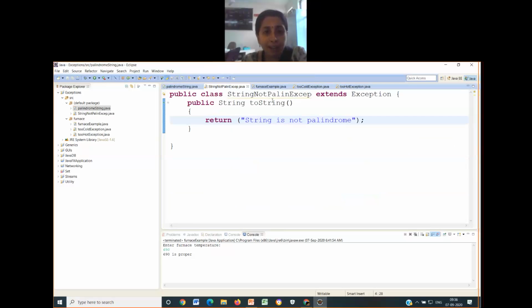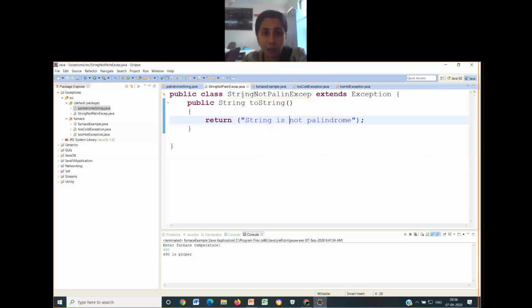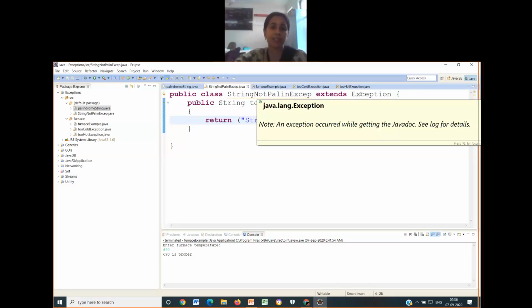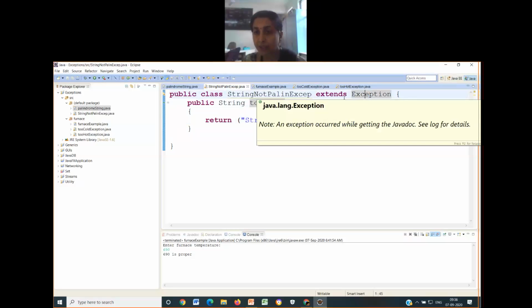In this, I have created a class with that particular name and told it extends Exception. The reason is that I want to put this under the Exception class so that whenever needed, I can call it with this particular name. It will be available for me. So in order to make this a child of the Exception class, I have to have extends.